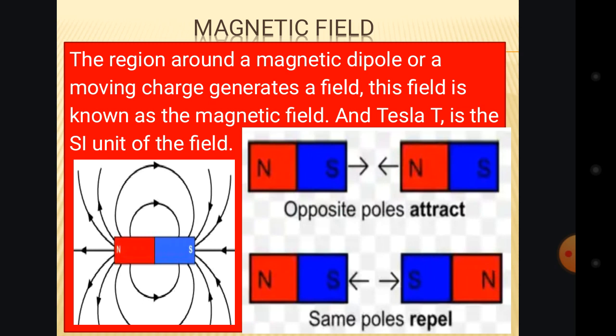The magnetic field, what will come to your mind is the magnet. That is how the magnetic force arrives. A magnetic field is the region around a magnetic dipole or moving charge that generates a field. This field is known as the magnetic field.